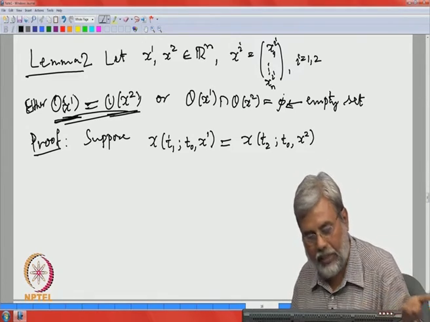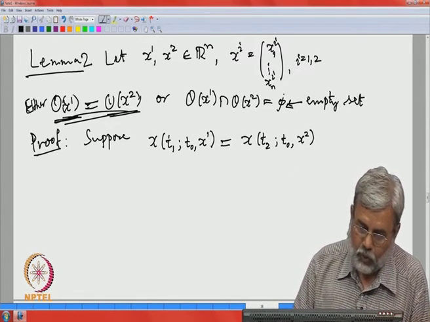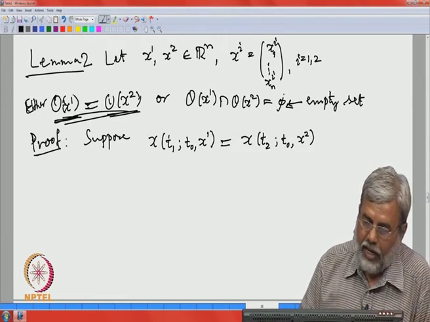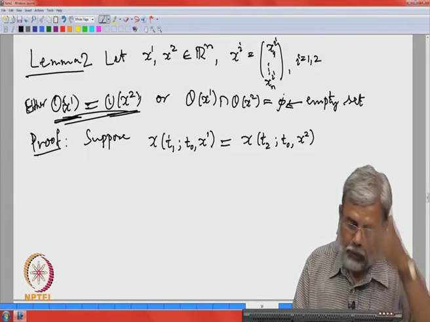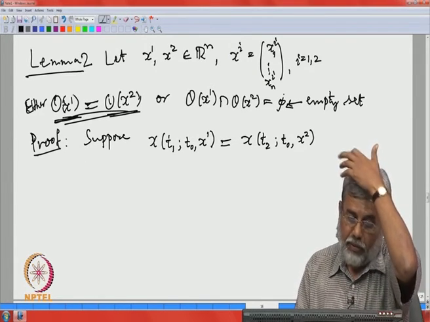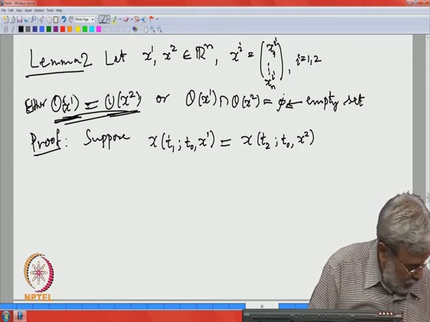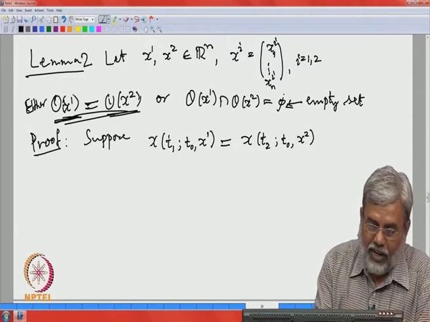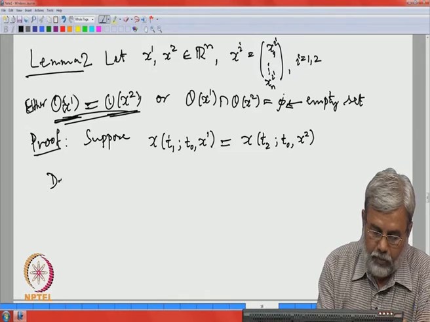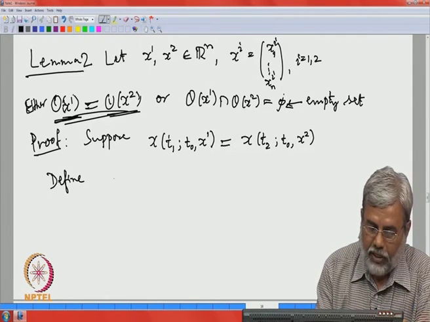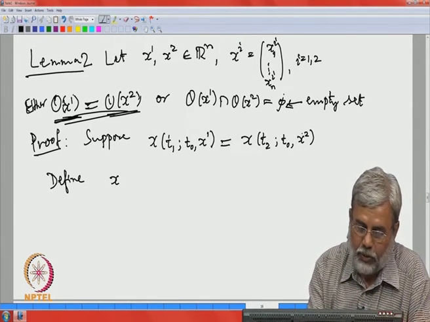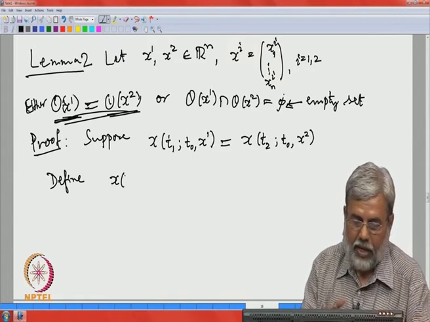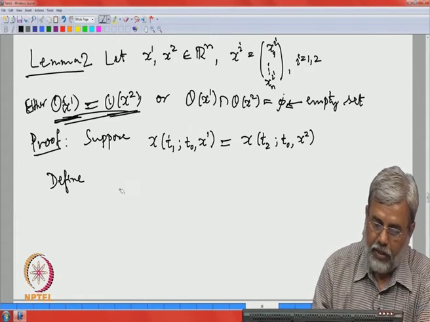In fact, we have already seen that in that remark. If I take any point on the orbit, then the orbit through that point is also the same as the original one. Now define, remember these are all x, so this is a new thing, let me define y of t.